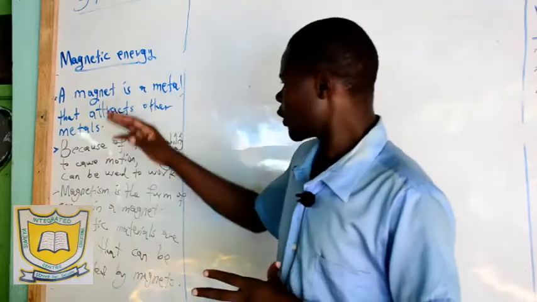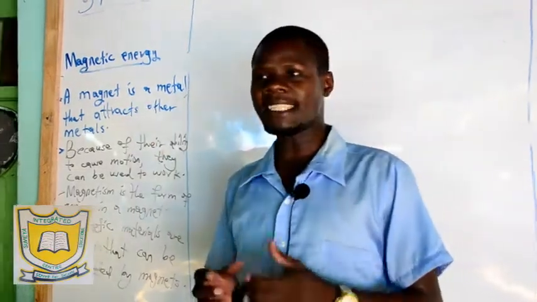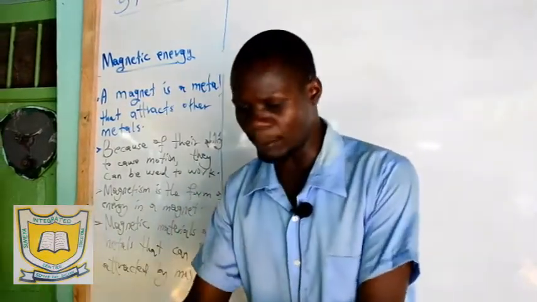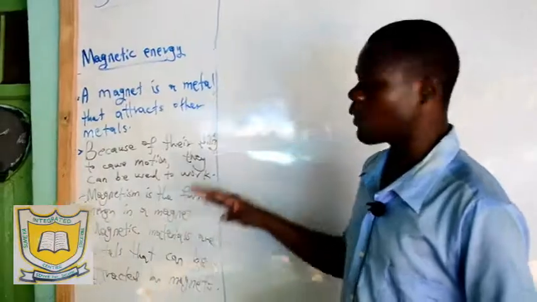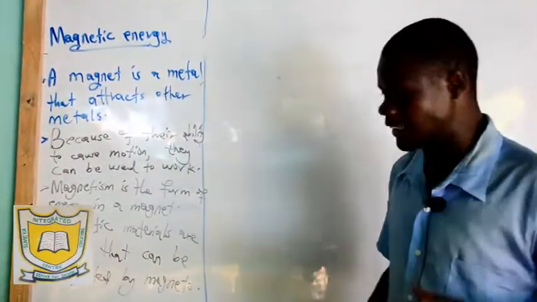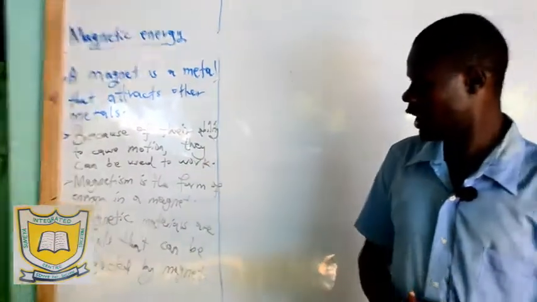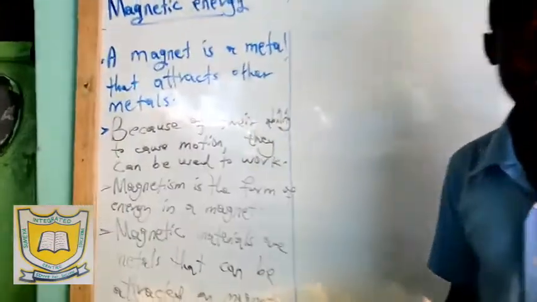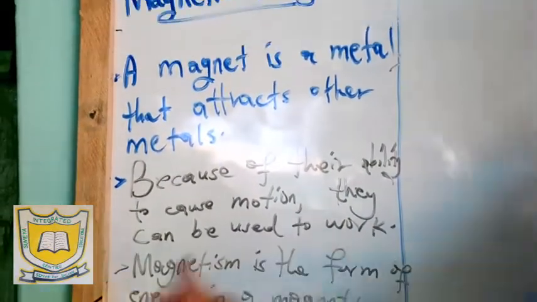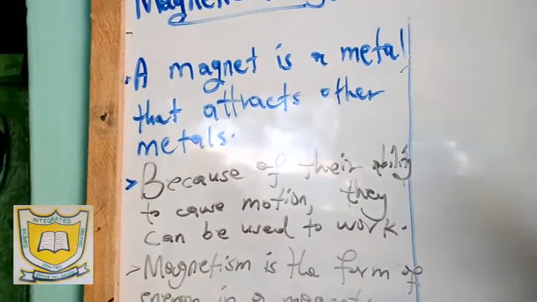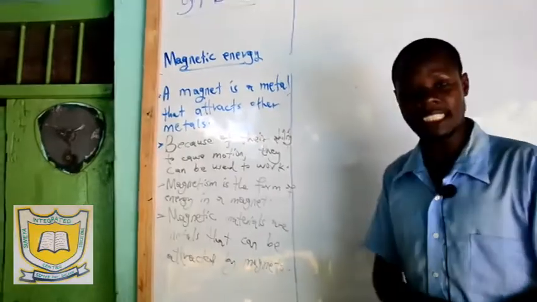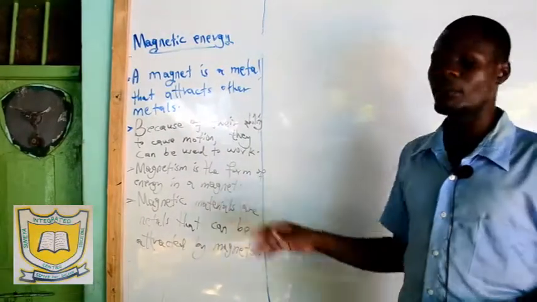Now, you find that because the magnet has the ability to cause motion, it can make an object move from one place to another, so we say that it can work. And when we have something working, we say it is having energy. Without that magnetic energy, we cannot say that the magnet is a type of energy. But because it can cause motion, a metal to move from one place to another, then we say it is having energy, and it is the fourth type of energy, of which we have magnetic materials, and we also have non-magnetic materials.